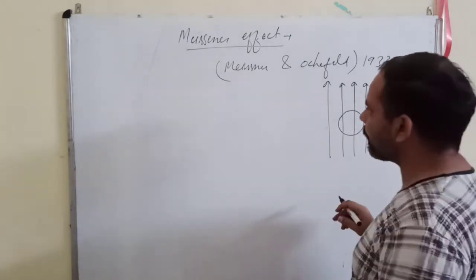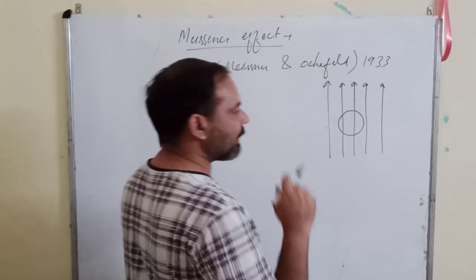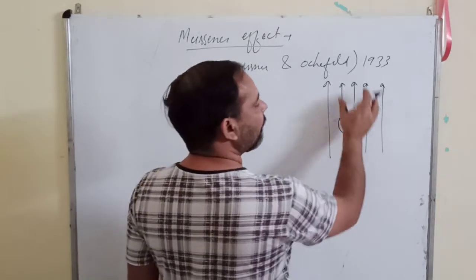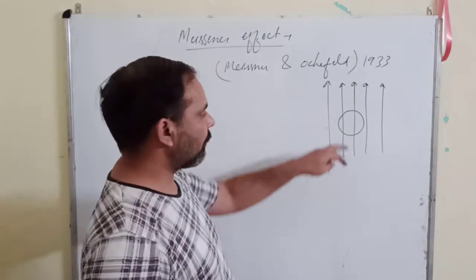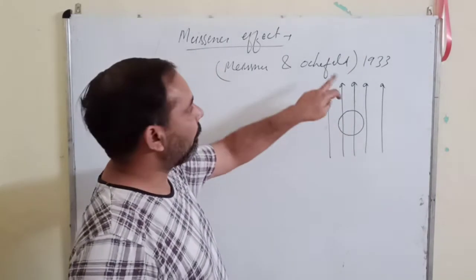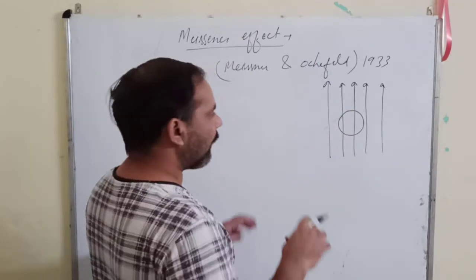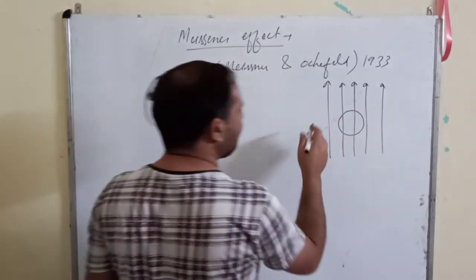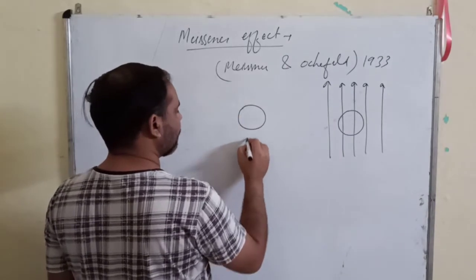So what Meissner and Ochsenfeld observed, which is called the Meissner effect, is that when you place a paramagnetic material inside a magnetic field, it gets magnetized. But if you decrease its temperature below the critical temperature, it starts behaving like a superconductor, and in that condition it pushes away the external magnetic field.